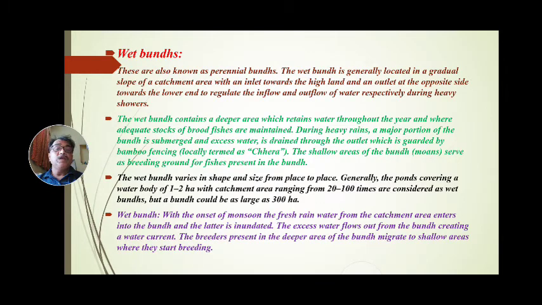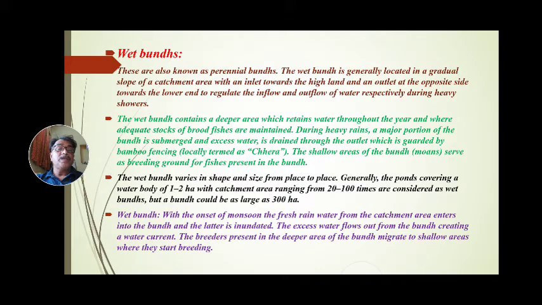In wet bunds, with the onset of monsoon, the fresh rainwater from the catchment area enters into the bund and later it is inundated. The excess water flows out from the bund, creating a water current. The breeders are kept in these wet bunds.